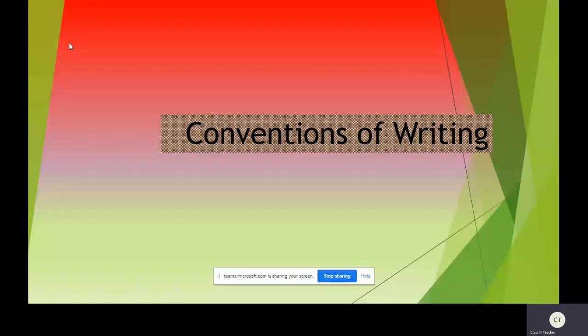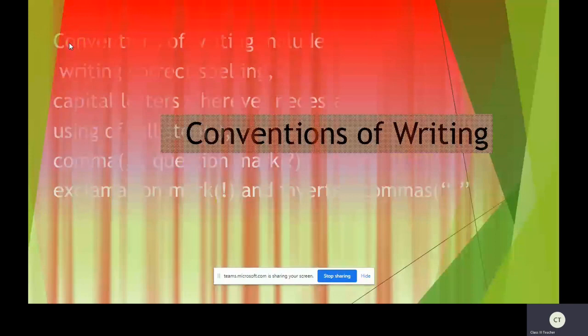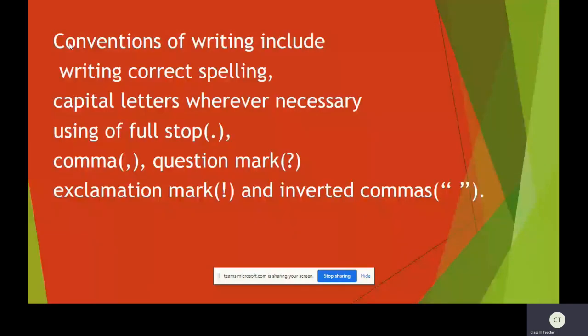Conventions of writing include writing correct spelling, capital letters wherever necessary, using full stop, comma, question mark, exclamation mark, and inverted commas.